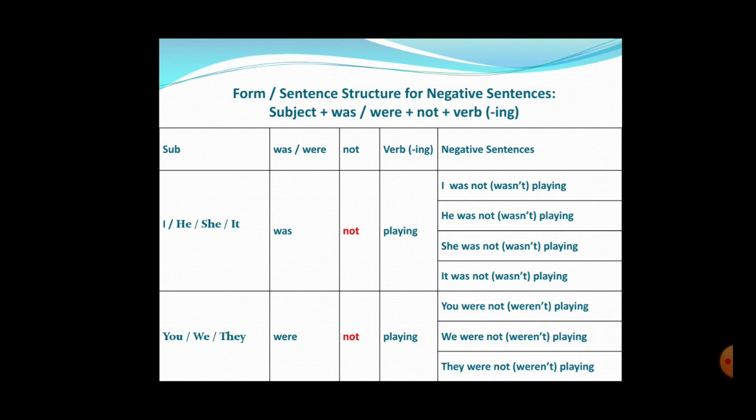With the pronunciations also remember the form. With I, she, he, it, you add was; with you, we, they, you add were. If it is negative, you add not. Understood? Great. Now let's look at the interrogative sentences.